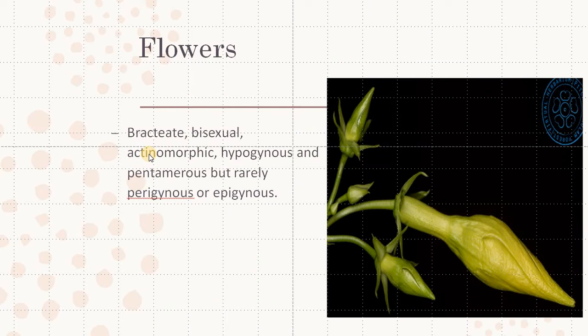The flowers are bracteate. They are bisexual or hermaphrodite. They are actinomorphic, having symmetry in all planes. Ovary is superior, so hypogynous. The floral whorls are present in multiples of 5, so they are pentamerous. Rarely some plants have perigyny and epigyny conditions.